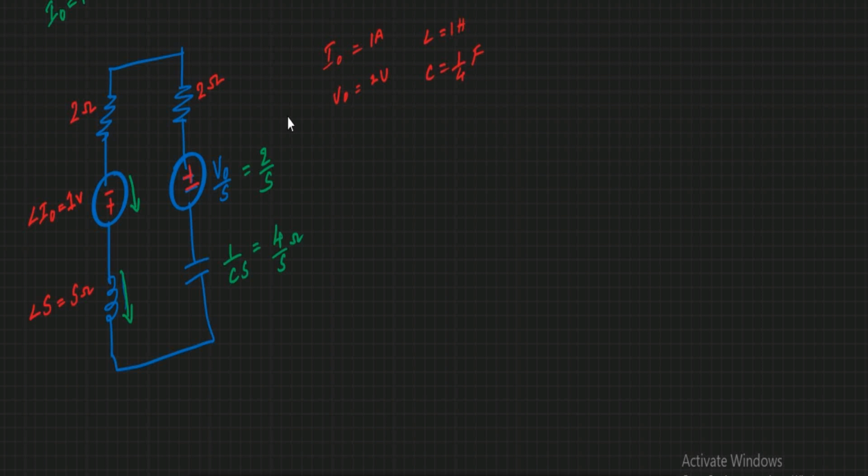Next, V naught by S. What is V naught? 2. So 2 by S, and 1 by Cs is equal to 4 by S. So this is the way to represent t equal to 0 plus. After the representation, we have to find I of S. I of S, according to its direction, is the current flowing through the inductor.